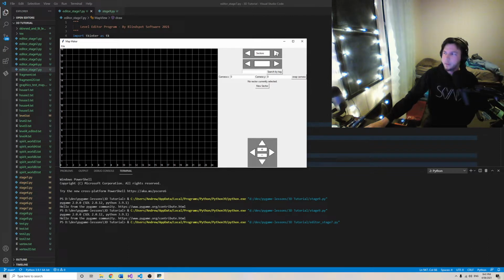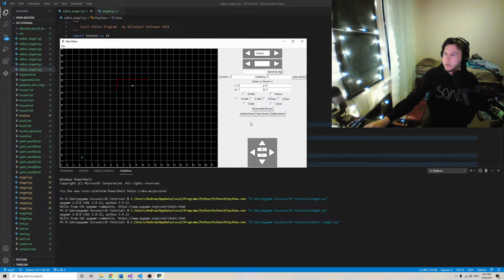So we can say, okay, let's make a sector. We see it down here, and let's just update some of the positions. I'm going to set the X to position 6, the Y to position 12, and I'll give it a width of 5, a height of 2. Hit update sector and it snaps in there. I can give it some walls, and we see the walls are indicated in red.